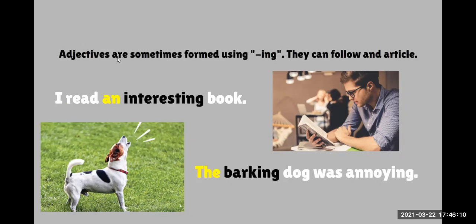It says adjectives are sometimes formed by using ing. For example, this one, interesting or boring. Some adjectives are formed by the ing form of the verb, right? And they can follow an article. For example, here, an interesting, a boring movie, okay? Gerunds after articles. And when we want to say a verb after the, we need the ing form of the verb too, okay?